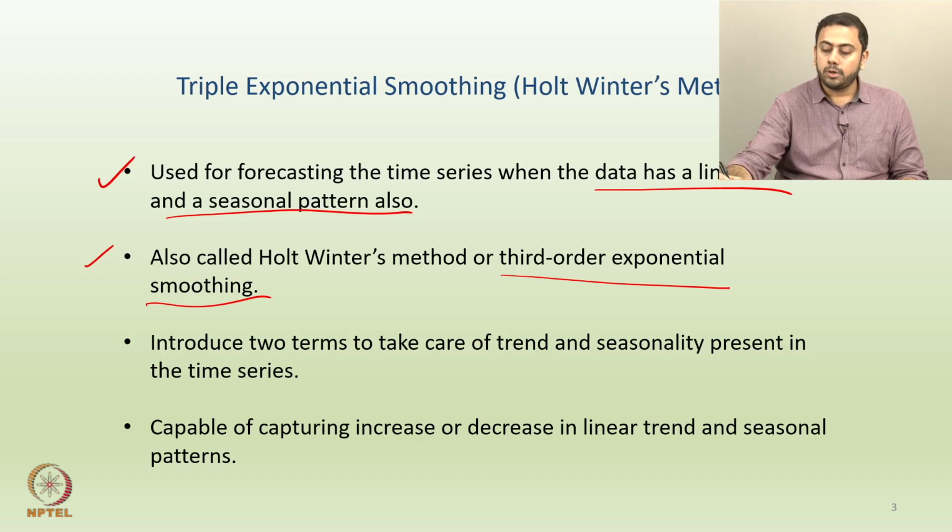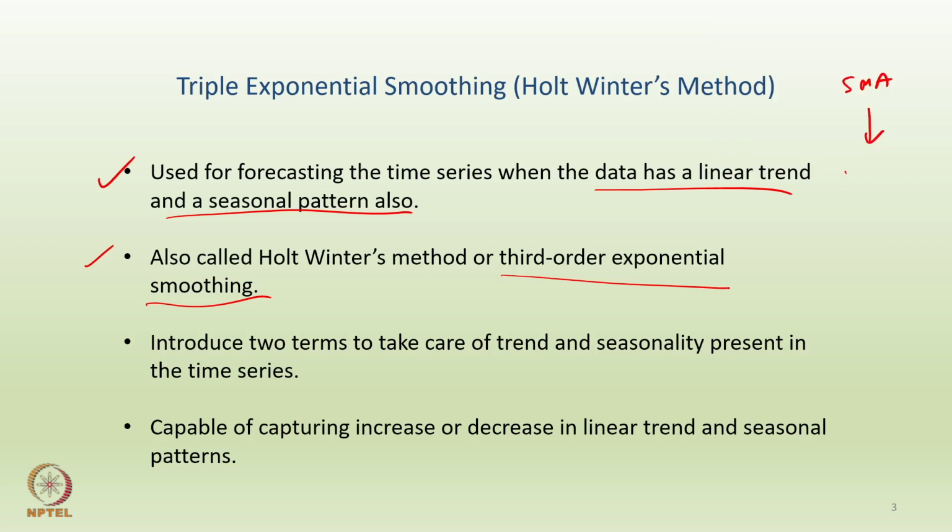If you want to draw a rough path, it starts like this: SMA and then EMA. By the way, what is extra here? The weighing parameter alpha is extra here. As you progress from EMA to the next thing, Holt's technique, again what is extra here? The extra thing is trend.